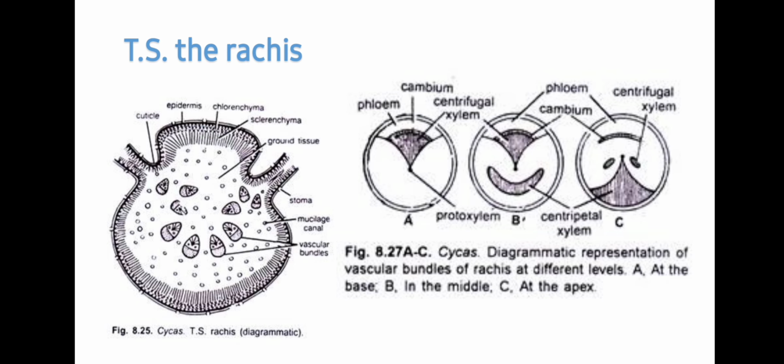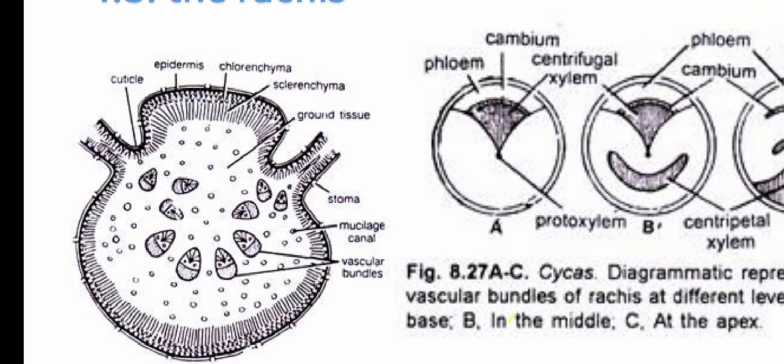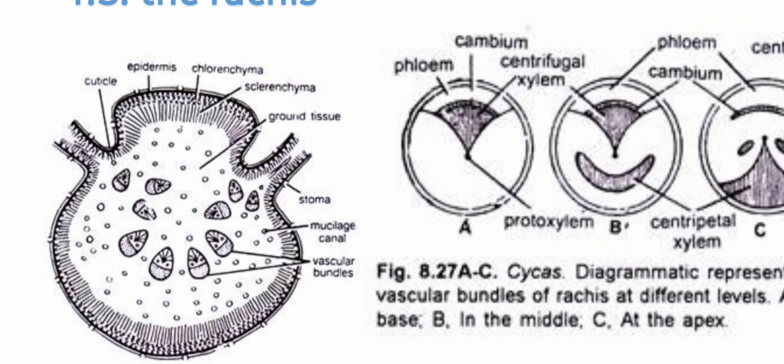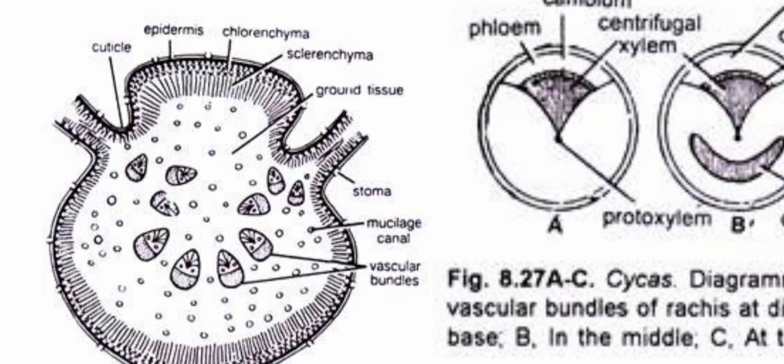Next is rachis. Students, the outline of transverse section is rhomboidal in the base, convex in the middle and roughly cylindrical in the tip, as you can see in this image. The arms of the bases of the leaflet are present on the rachis, one on each side of the vascular bundles. They are arranged in the shape of an inverted Greek letter omega. As you can see, two arms are present at the sides of the rachis.